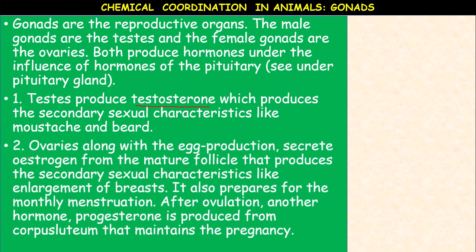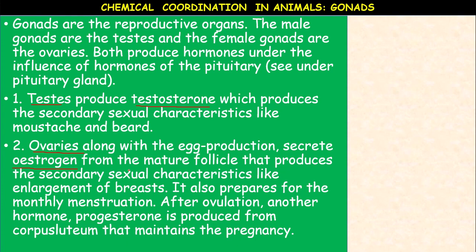Next, the female gonads, called ovaries. What are the male gonads? Testis. Female gonads, ovaries. Ovaries, along with the production of egg or ovum, the female gamete, whereas the testis produce the male gamete, spermatozoa. The ovaries also secrete the female hormone called estrogen.